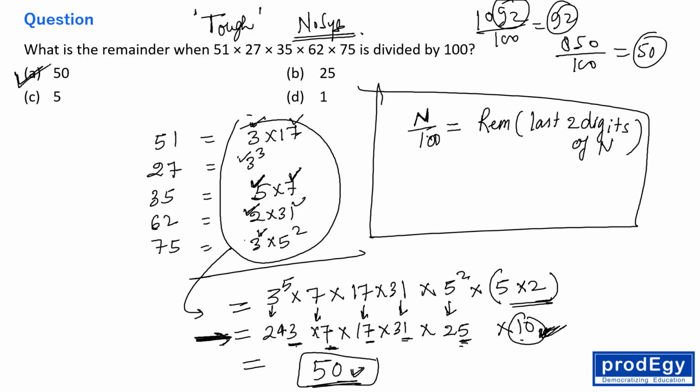Though friends, I can always say the scope of error is always there, right? People generally say the scope of improvement is always there, and I am saying the scope of error is always there in my solution. Fine. So please, if you find any kind of error, please let me know, right? I'll definitely try to rectify it, if it is actually a genuine error, right, everyone? Fine.